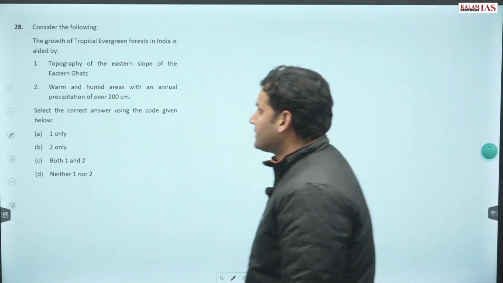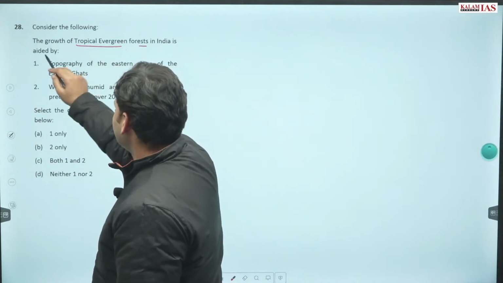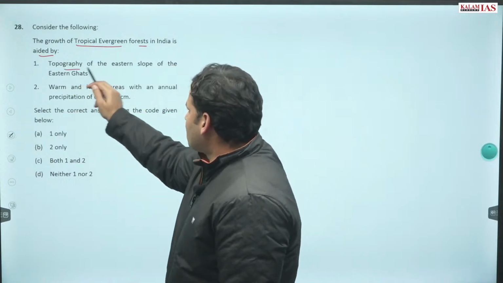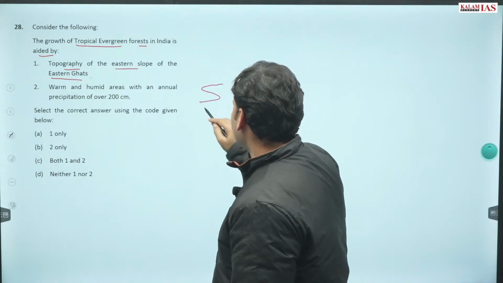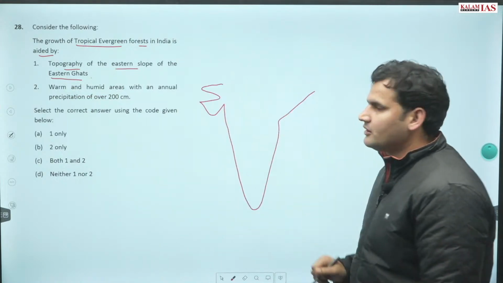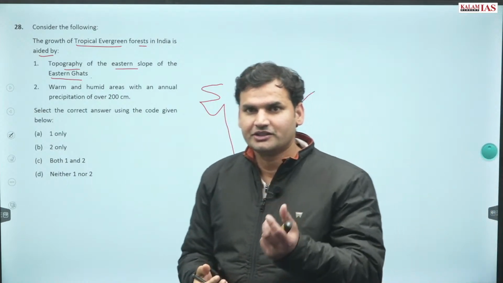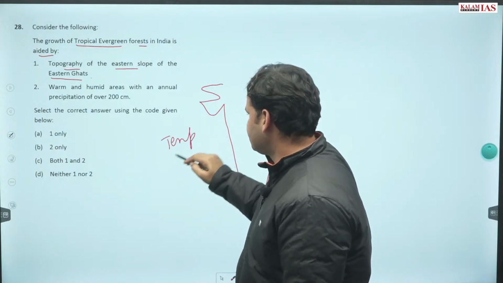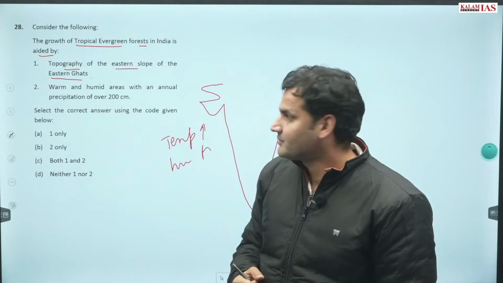Question number 28. Consider the following. The growth of tropical evergreen forest in India is aided by topography of the eastern slope of the Eastern Ghats. We are talking about tropical evergreen forest, and what does vegetation need for tropical evergreen forest? High temperature and high humidity. Humidity more, temperature more.